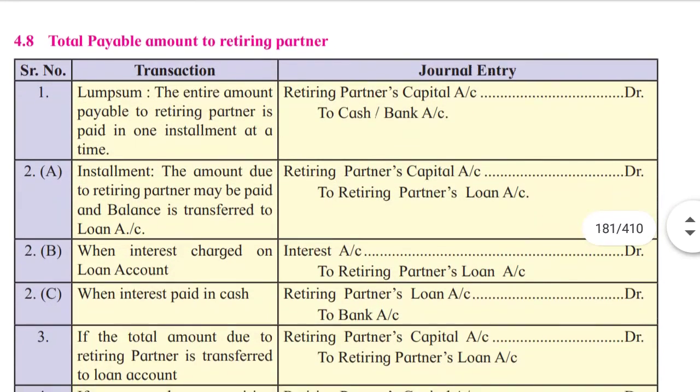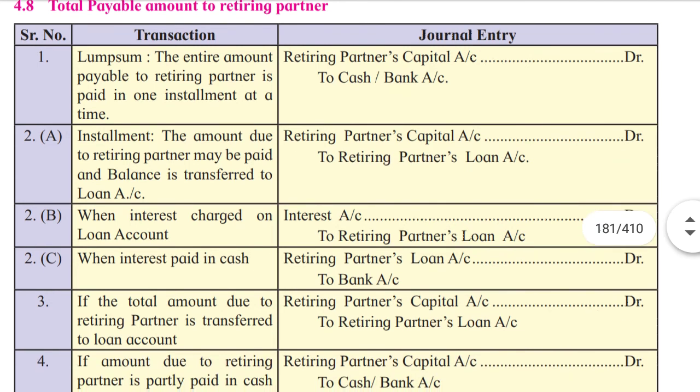Now, total payable amount of retiring partner. Lump sum amount: suppose the entire amount payable to retiring partner is paid in one installment at a time. Lump sum means whole amount is given in one time only. In that situation, retiring partner's capital account is going to be debited to cash or bank account.